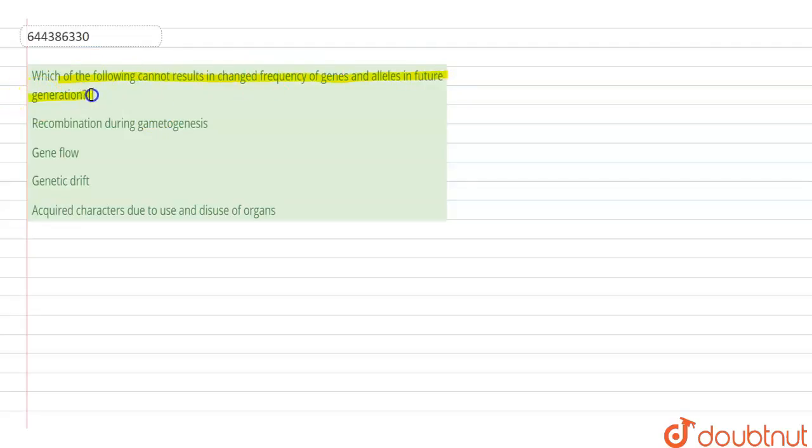Hello students, the question here says which of the following cannot result in changed frequencies of genes and alleles in future generation. So here we should be discussing the Hardy-Weinberg principle, which was given by Hardy and Weinberg. They said that the allele frequencies in the population are stable and constant from generation to generation. So the gene pool, that is the total genes and alleles in a population, remains constant, and this is the principle which states the genetic equilibrium.